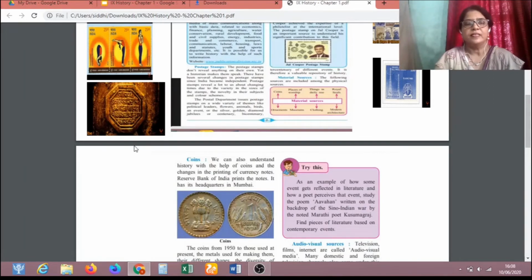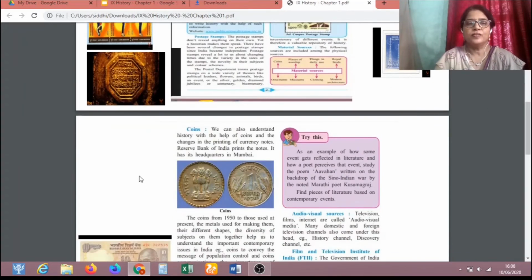Okay, next, coins. We can understand history with the help of coins and the changes in the printing of currency notes. Reserve Bank of India prints the notes. It has its headquarters in Mumbai. Reserve Bank of India has the authority to print coins and currency notes.